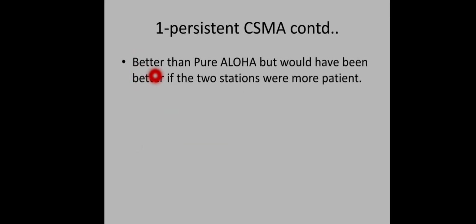This one persistent CSMA is definitely better than pure Aloha because of this carrier sense capacity, right? But it would have been better if the two stations were more patient. In this case, if two stations find the channel busy, they will continuously sense the channel, and as and when the channel becomes idle, both of them will try to send the data. That will create a collision. Instead, if both of them try to send the data at different times, the number of collisions will be less, right? So we can see such a variant of this protocol, that is called non-persistent CSMA.